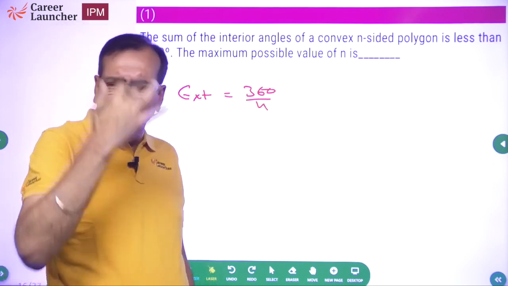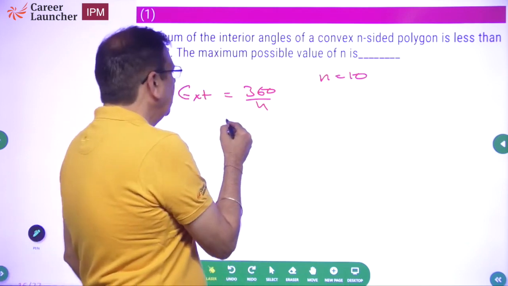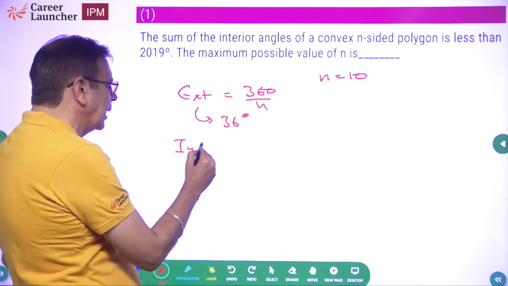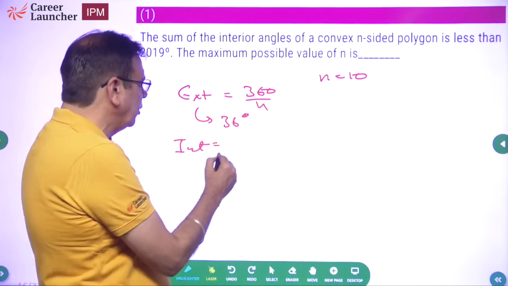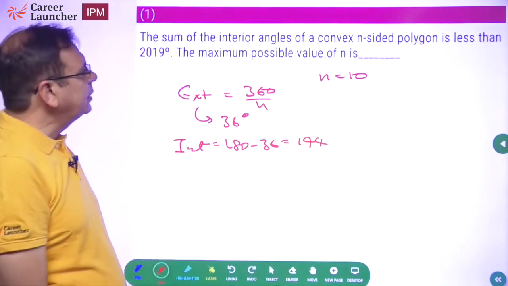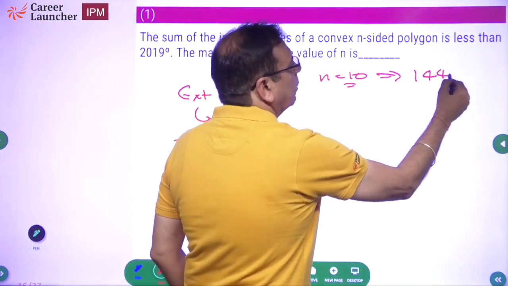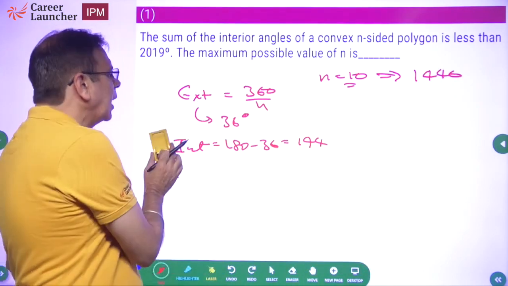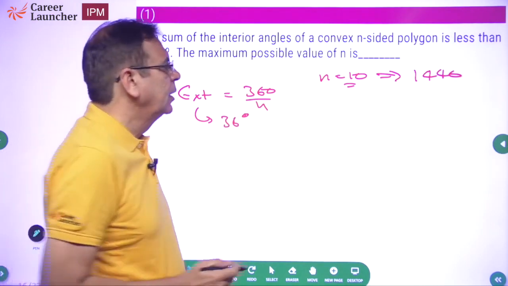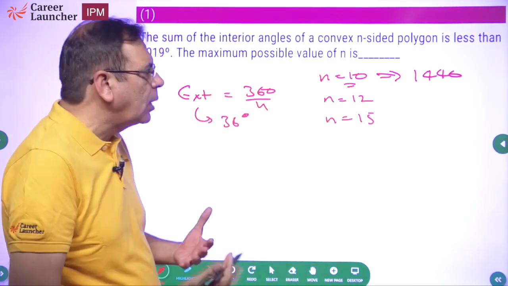So let's take a comfortable value of n, जिससे मेरी calculation आसान रहेगी. So if I take n equal to 10, that means exterior angle will be 36 degrees. If exterior angle is 36 degrees, interior angle should be 180 minus 36, which is 144. Okay. If each interior angle is 144 degrees and n is equal to 10, that means the sum will be 1440. We need a higher value. What is the next value you will take? Next value, it should not be 10. Take a factor of 360. n equal to 12. n equal to 15. You can do a hit and trial and get the answer.